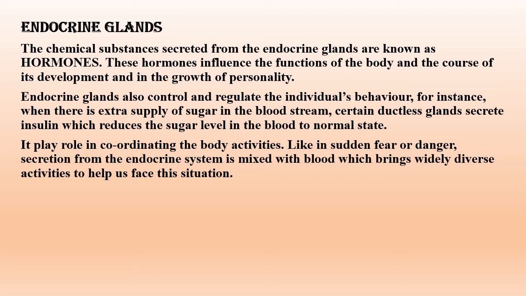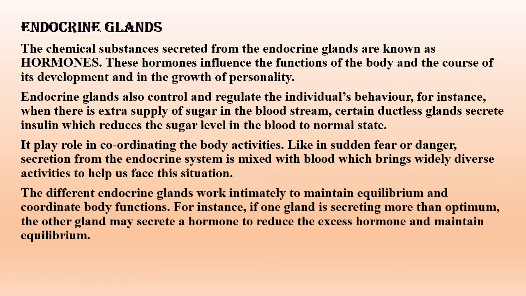Endocrine glands also play a major role in coordinating the body activities. For instance, in sudden fear or danger, secretion from the endocrine system is mixed with blood, which brings widely diverse activities to help us face these situations. The different endocrine glands work intimately to maintain equilibrium.